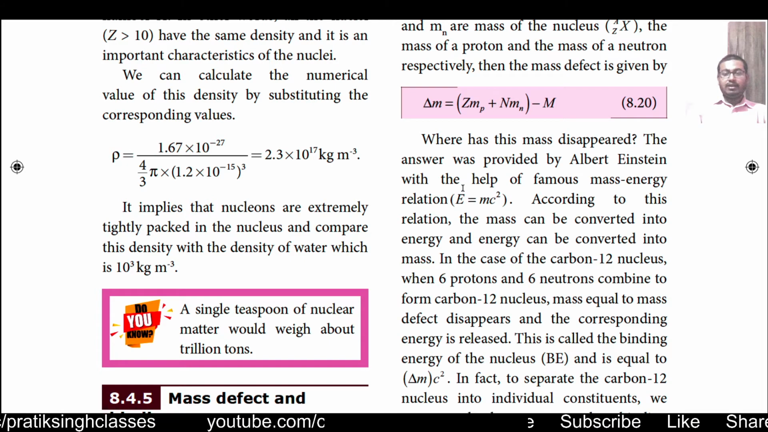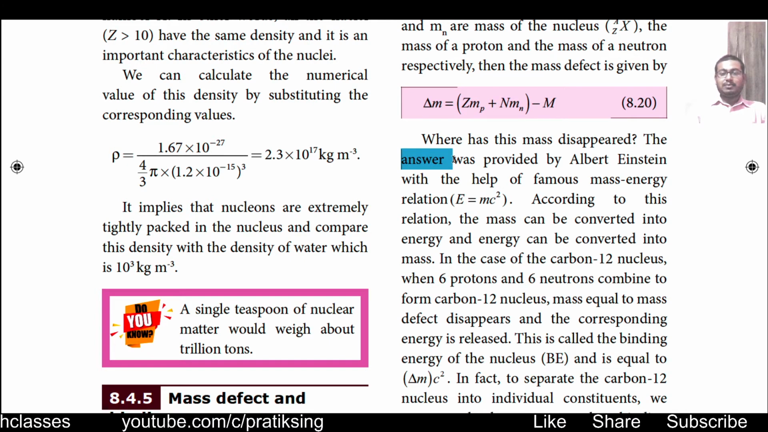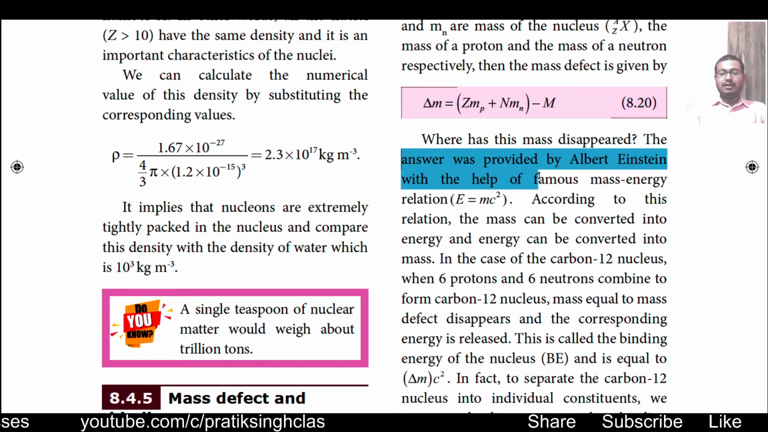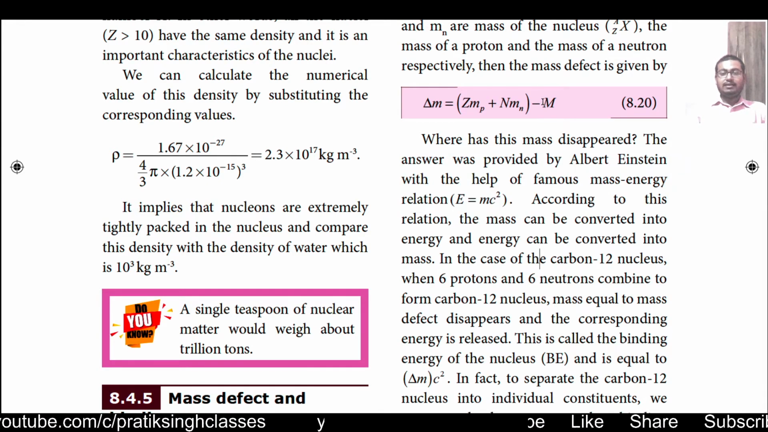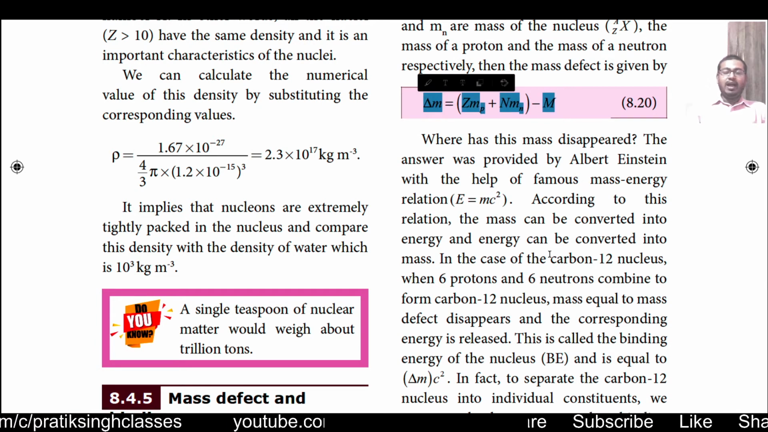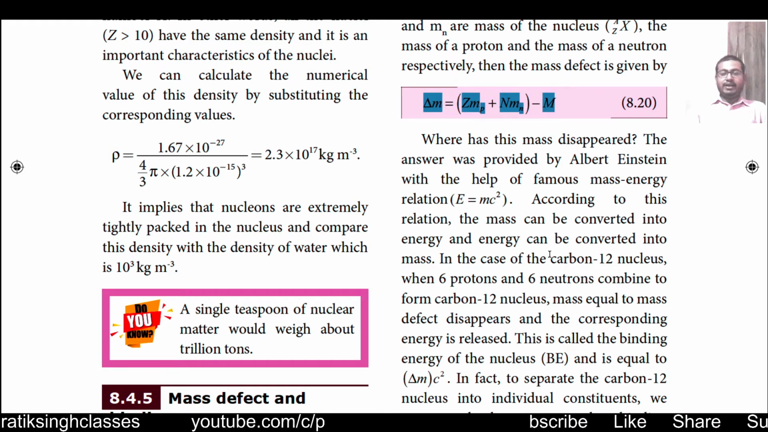Where has this mass disappeared, that is, where has this mass gone? The answer is provided by Albert Einstein with the help of the famous mass energy relation, that is E is equal to mc square. This mass defect delta M has converted into energy.